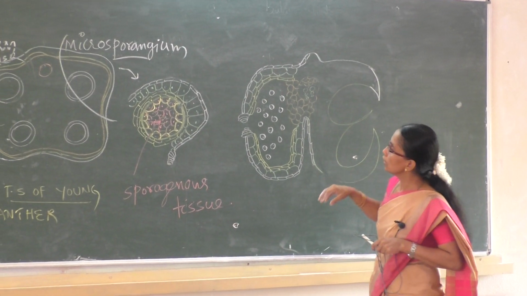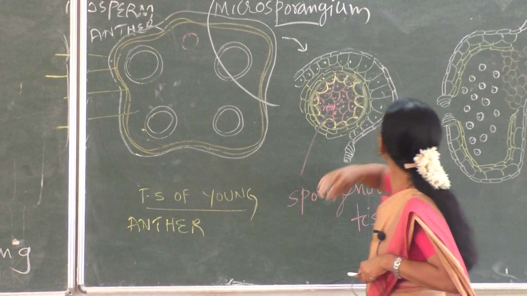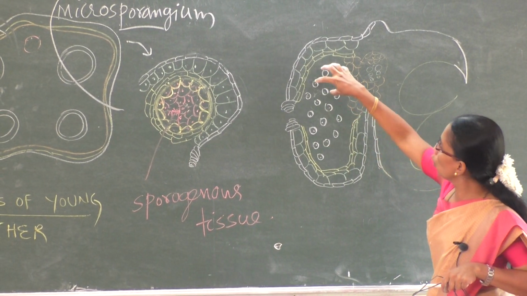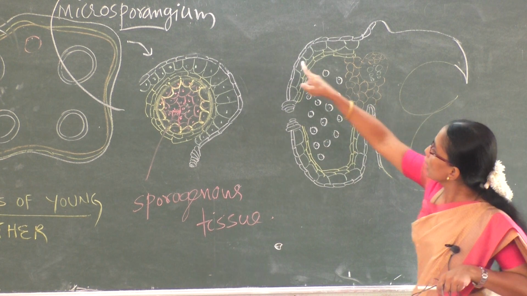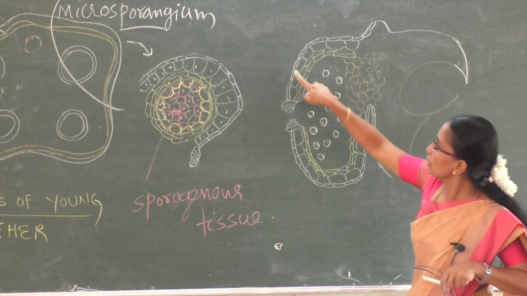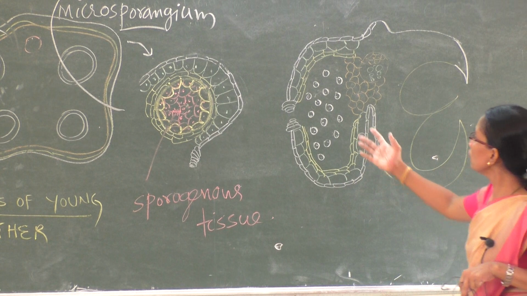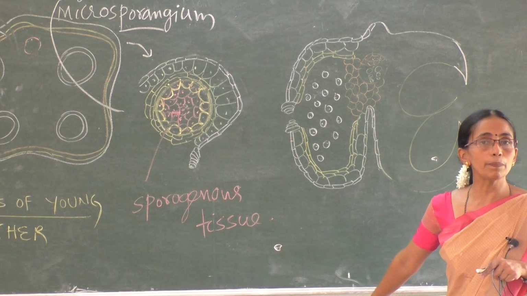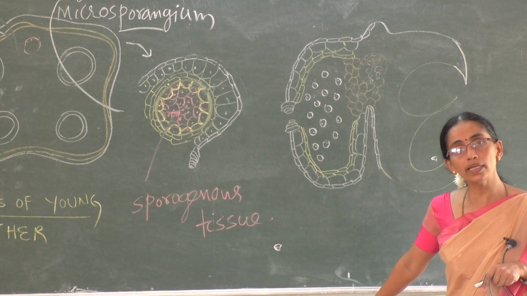Observe here, this is the conducting tissue of the anther lobe. And these two are the lobes, microsporangia. Epidermis, endothecium, and the middle layer. And here we can't see tapetum. So, what is the function of tapetum? Tapetum is nutritive. It supplies nutrition for the growing pollen grains.